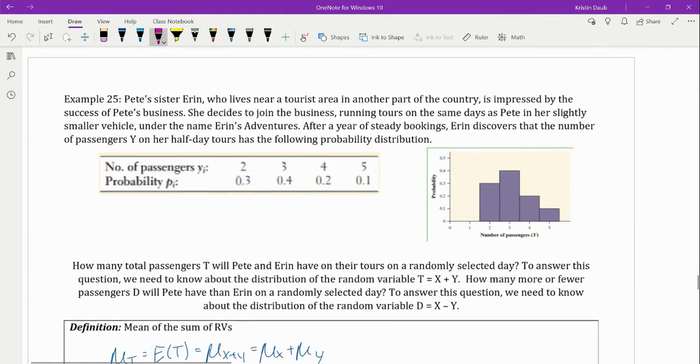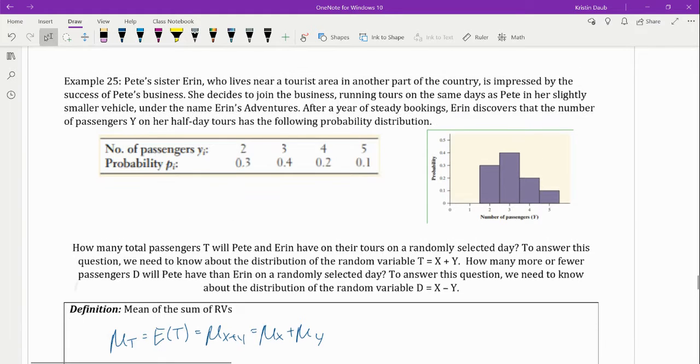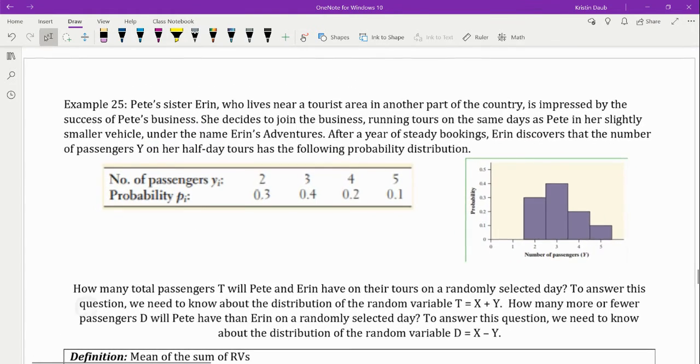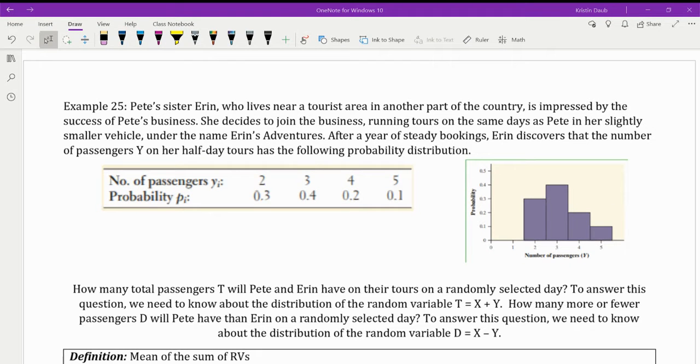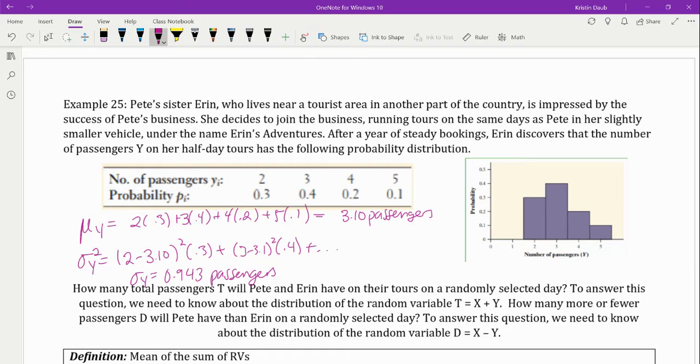Okay, I want to consider Pete's sister. Pete's sister, her name is Erin, and she lives in a tourist area in the other part. So here she is. She's going to have a very similar business. Please find for me the new mean and the new standard deviation for Erin's distribution here. I have my values for Erin on there, as well as the units. It's this many passengers.